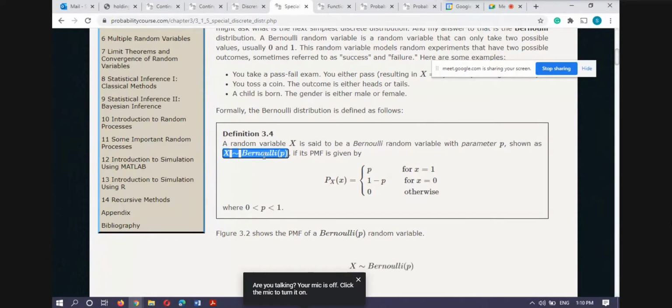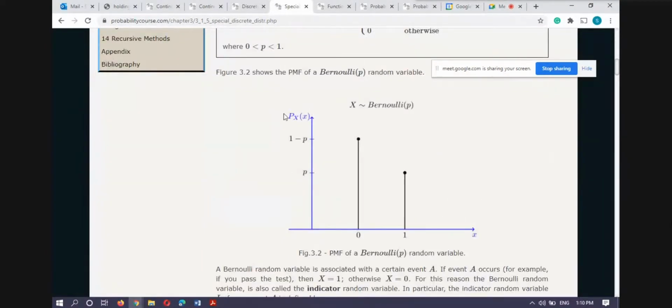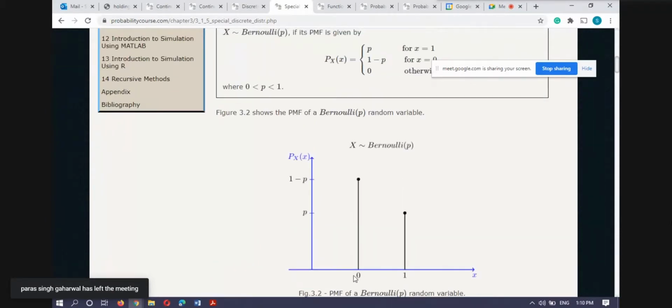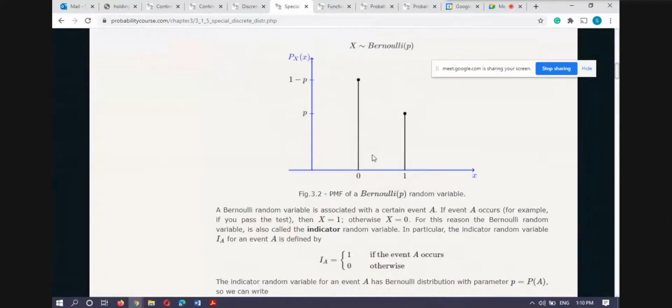And in the exam, I will write it like this: X is Bernoulli with parameter P, where P is the probability of success, and this is the Bernoulli random variable. So you have to remember this definition. Then I plotted this probability mass function against the values of the range set, 0 and 1. For 1 I have P, and for 0 I have 1 minus P.